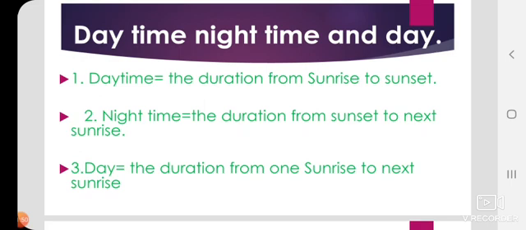These are the daily routine activities. To do these daily activities, you need to decide the time for all of them, right?